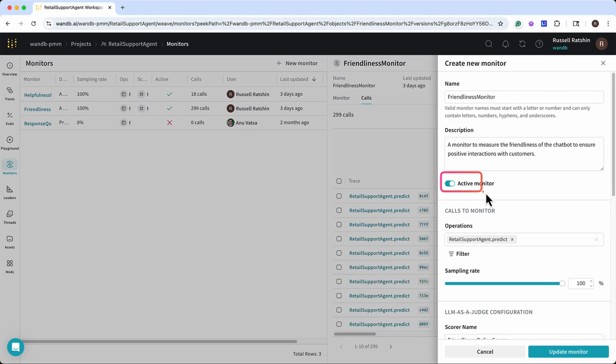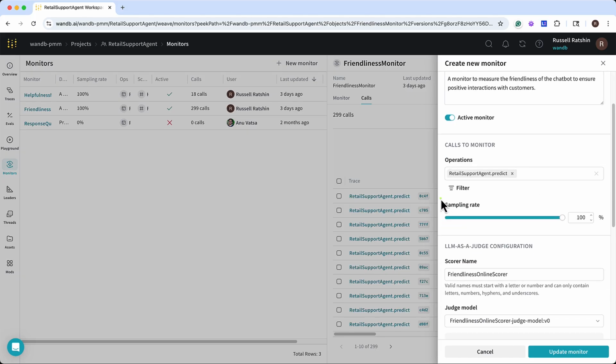We can turn our monitor on or off right here. And here's where we assign our monitor to a particular operation within our application. The LLM call in our application that generates a response for the customer is called retail-support-agent.predict. We can add additional filters here if we only want to trigger our monitor under specific circumstances. And here, we can set a sampling rate so the monitor doesn't fire with every single call that comes in.